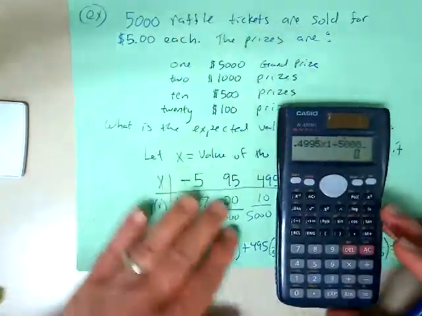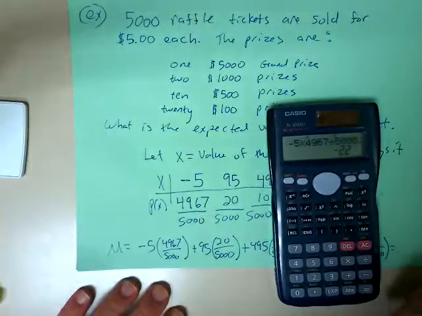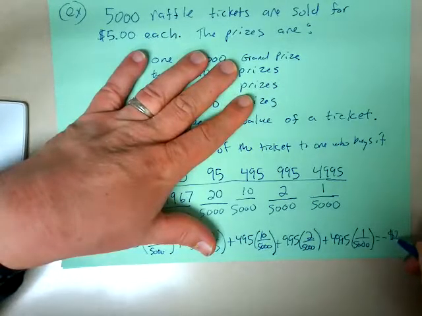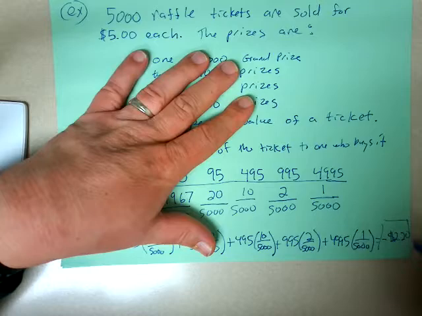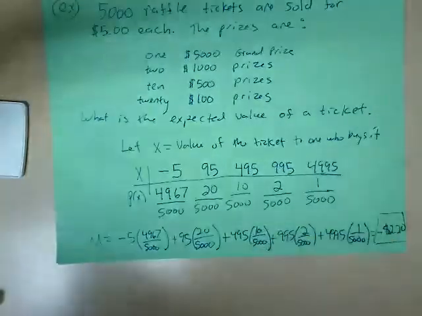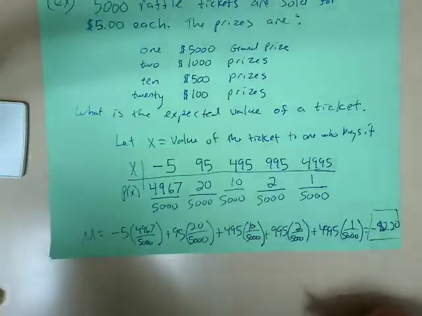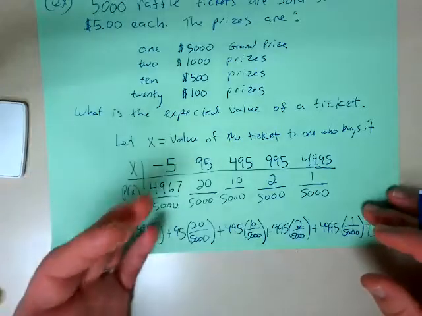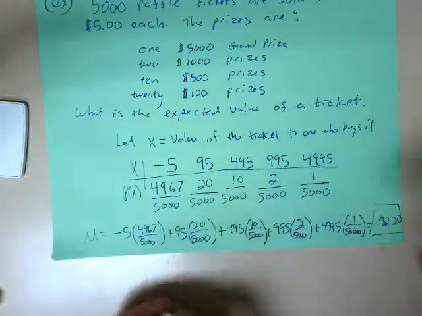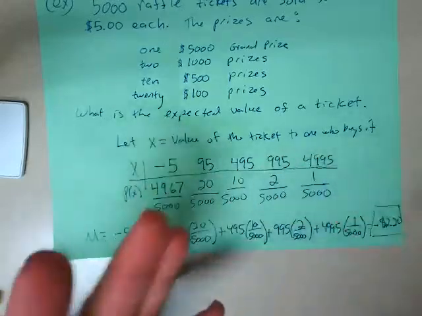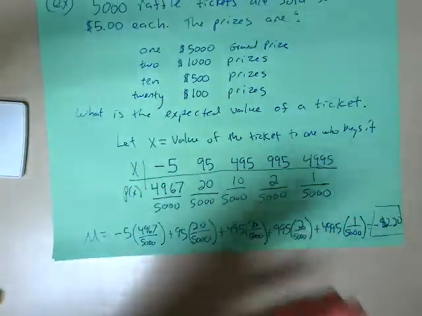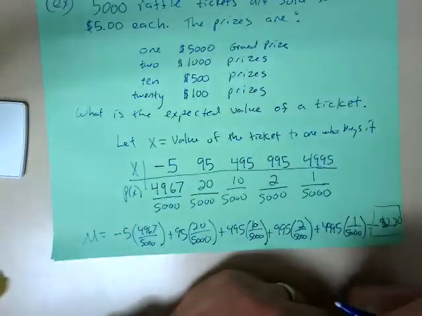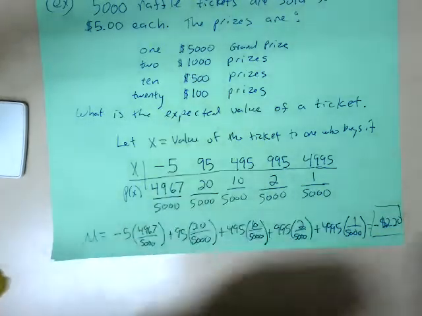Assuming I put everything in correctly, and I think that is right, that's what I remember, we get that the ticket is worth a negative $2.20. So what is the expected value of the ticket? It's a negative $2.20. It means when you take into account this great chance of losing $5 and these very small probabilities of winning one of these prizes, and you balance all that out, then you would expect, on average, to still lose $2.20. That would be the expected value of the ticket.